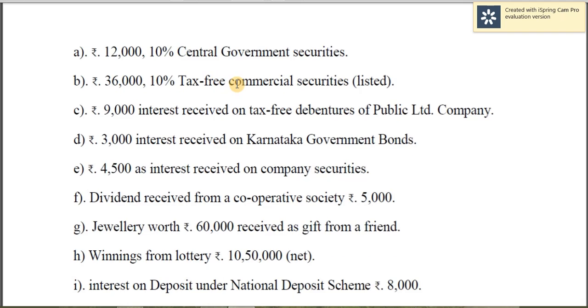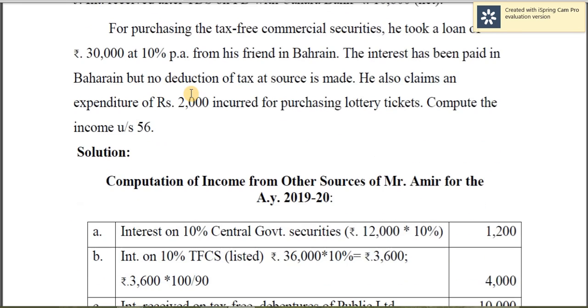36,000 10% tax-free commercial security. So when tax-free commercial security is given, whether the rate is given or the amount is given, that should be grossed up. Your rate is given, apply the rate, you will get 3,600, that should be grossed up, and therefore that will come to 4,000 rupees.